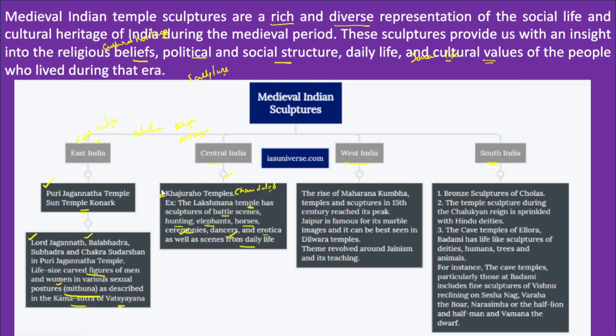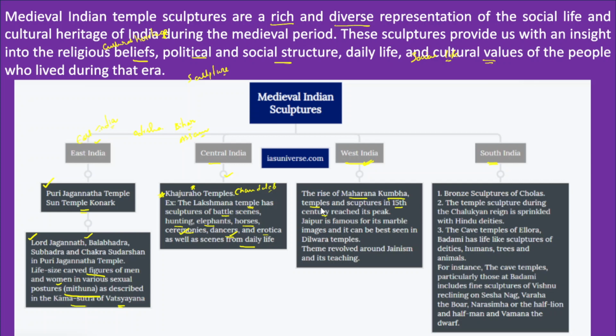Therefore, the Khajuraho temples are also a rich representation of India's sculptural tradition and indicate the social life of the people living at that time. After that, if we discuss West India, we need to specifically talk about Maharana Kumbh. The rise of Maharana Kumbh led to the growth of temples and sculpture in the 15th century.